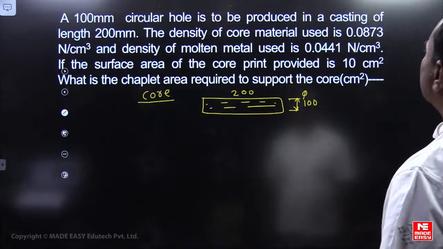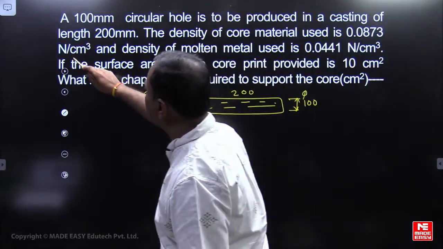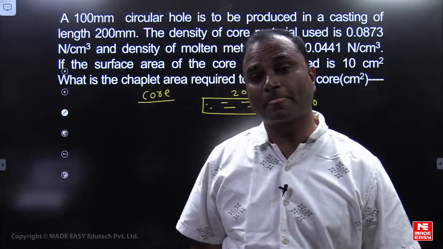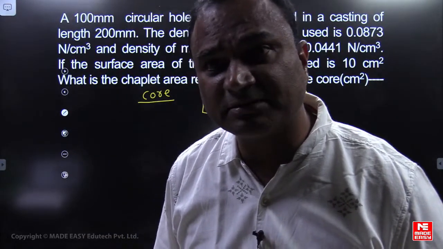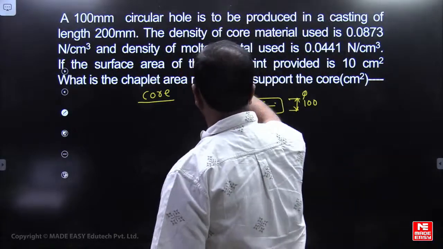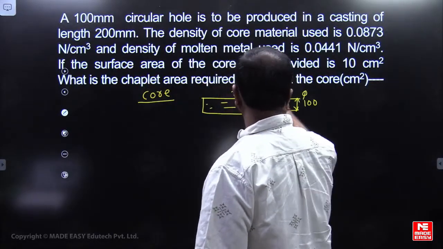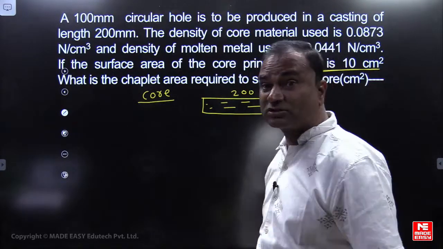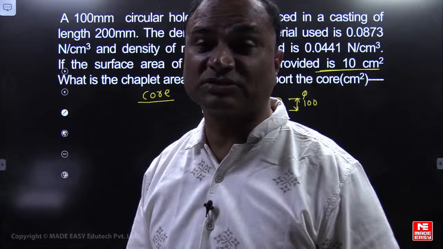The density of the core metal used is 0.0873 Newton per centimeter cube. Please check the units, very important, Newton per centimeter cube. And density of the molten metal is this much. If the surface area of the core print provided is 10 centimeter square,